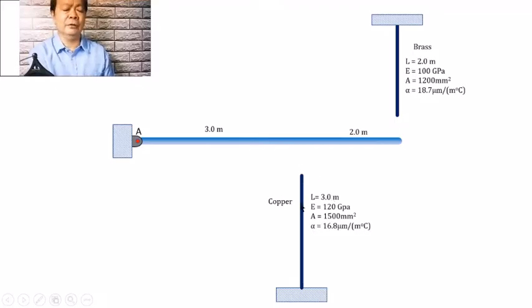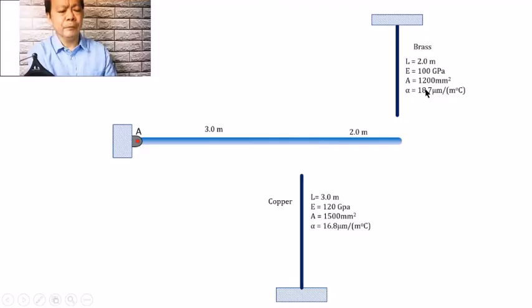Wala pa palang given, wala pang given. So but we can naman expect which of the two will have a larger or longer deformation from the relation that change in length is directly proportional to the original length and the coefficient of linear expansion. Let us try to observe. For the copper, I have here 3 and 16, diba? If this 3 and 16 will be multiplied, I will be producing about 48. Whereas for the brass, I have for the length of 2 and coefficient of linear expansion of 18. If I will be multiplying 2 and 18, I will only have 36. More or less mga 36, diba?